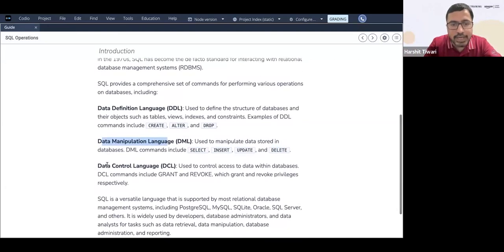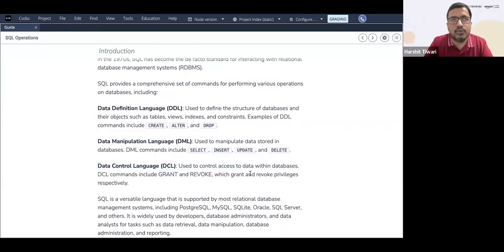All right, then you have the data control language. Control language is to control access to the data within the database. So within the database, you can say which user you want to grant some access to or you want to revoke access from. So you can have different users with different privileges.